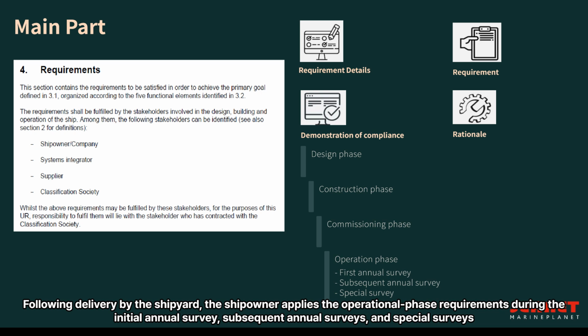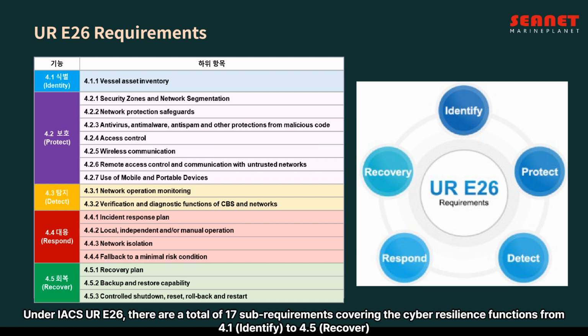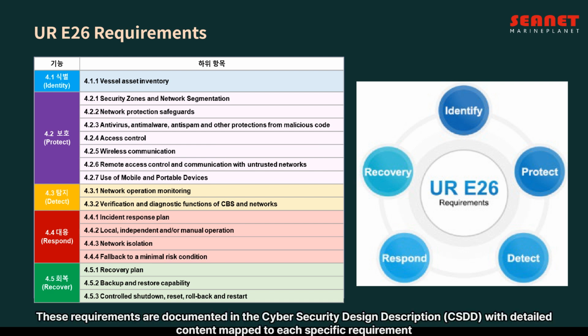and special surveys. Under IACS UR E26, there are a total of 17 sub-requirements covering the cyber resilience functions from 4.1 identify to 4.5 recover. These requirements are documented in the Cybersecurity Design Description, CSDD, with detailed content mapped to each specific requirement.